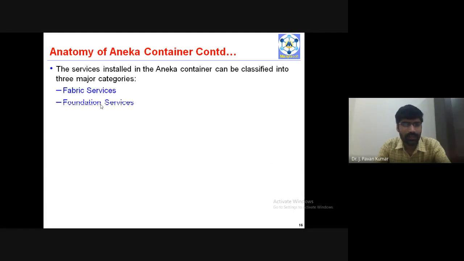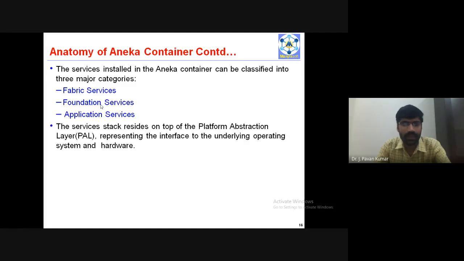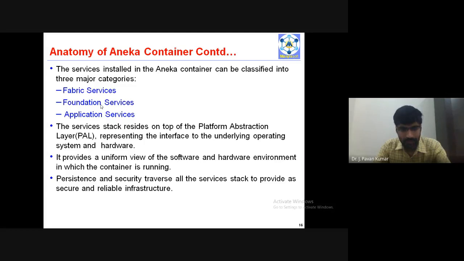Next, we have seen these three types of services: fabric services, foundation services, application services. And before discussing these, we have seen PAL, the platform abstraction layer, which sits on top of the underlying operating system and hardware. It provides a uniform view of the software and hardware environment in which the container is running. That is the functionality of PAL.